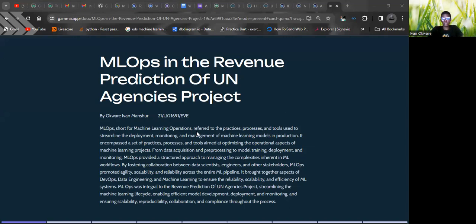I am Ivan Okwari, and I'm going to be taking you through machine learning operations on my project called Revenue Prediction in different UN agencies. In brief, machine learning ops refers to the practices, processes, and tools used to streamline development, monitoring, and management of machine learning models in production.